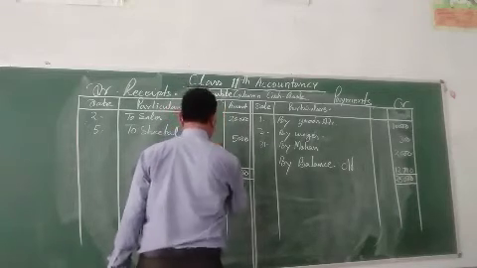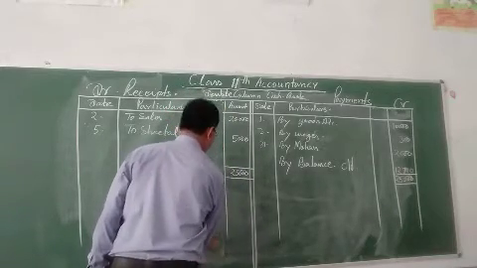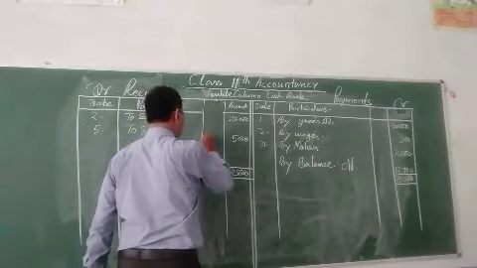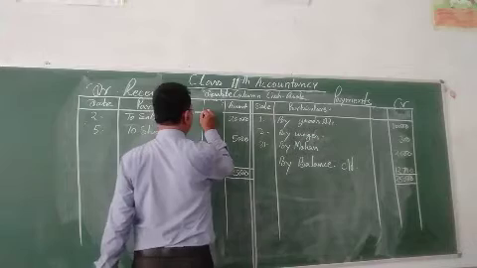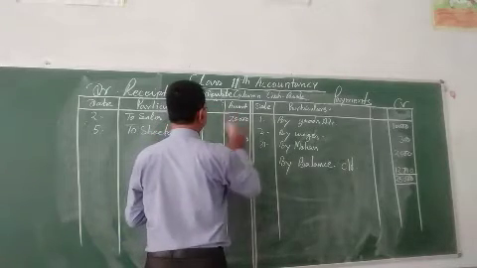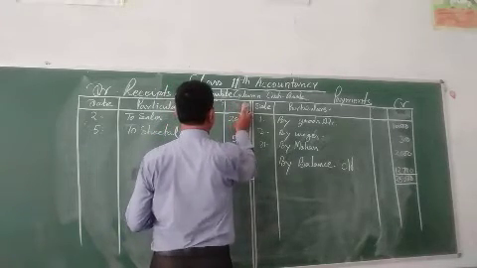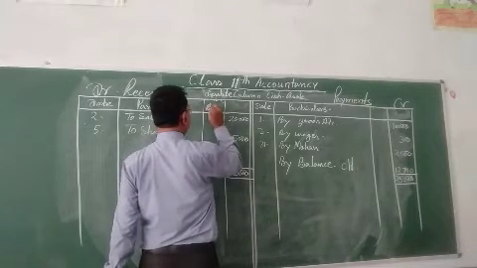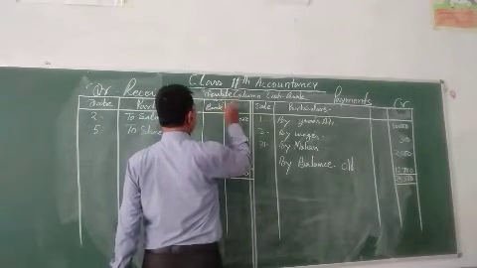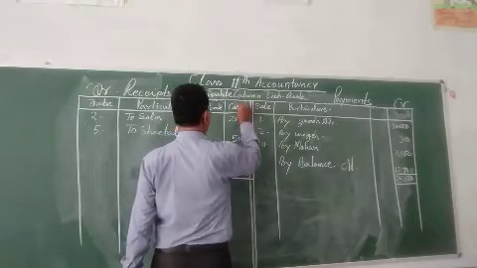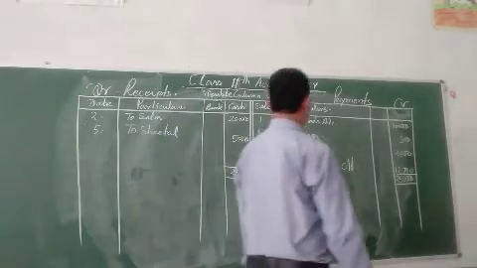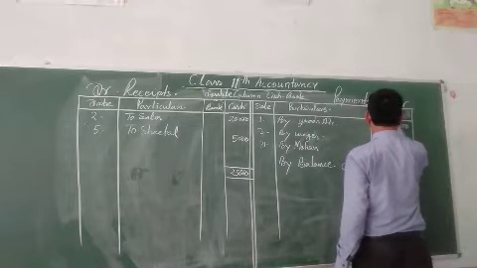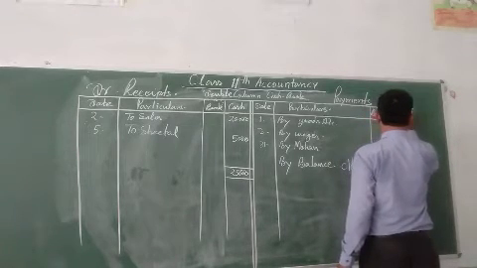Now, my dear children, you have drawn the line. This is the bank column, and also cash.